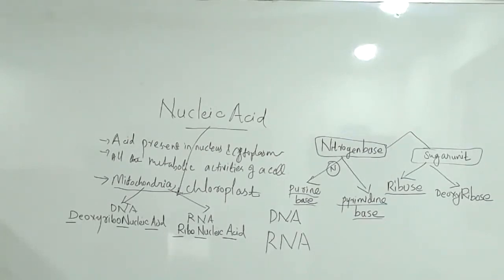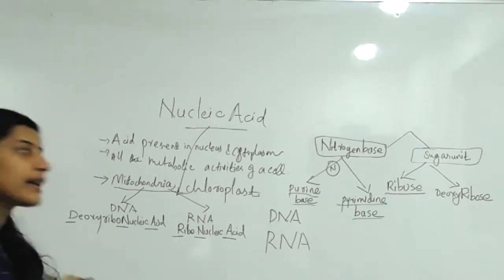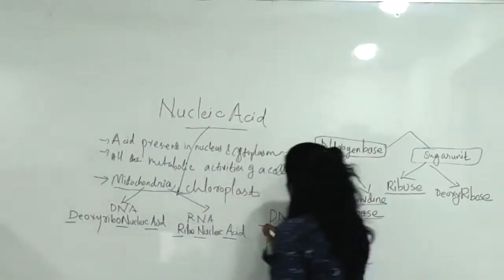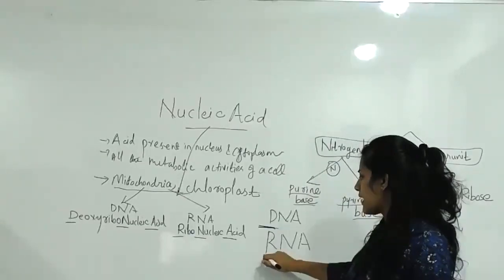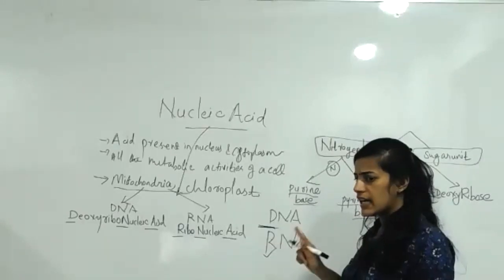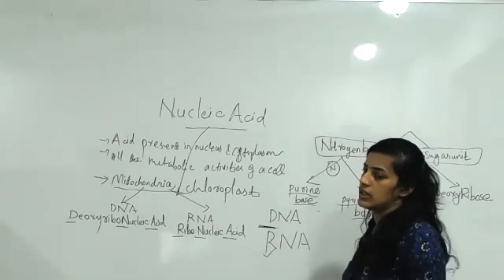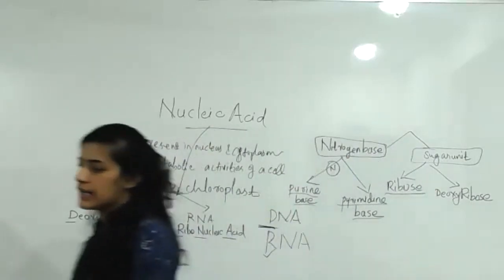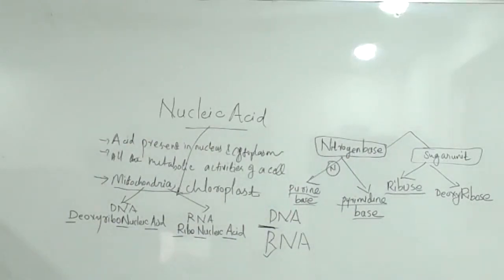Ratik? Hello, can you hear? DNA. Correct, deoxyribose. That's why the name becomes D, na? DNA. RNA, okay, ribose, right? But DNA should be deoxyribose. Clear? Study this one.